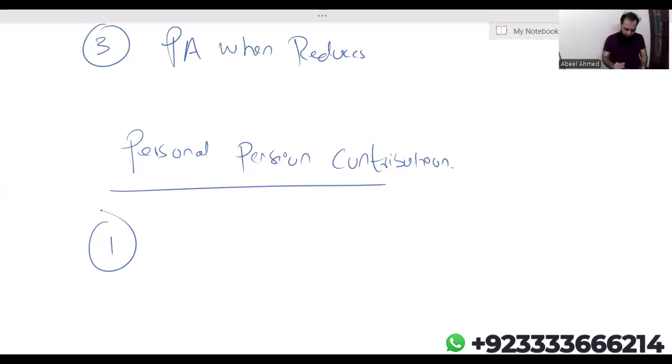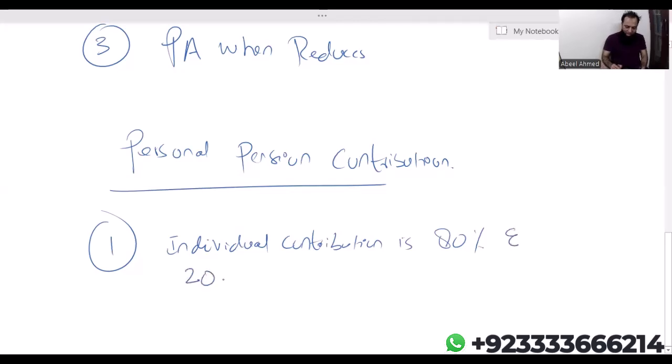So number one is, individual contribution is 80% and 20% is paid by HMRC.